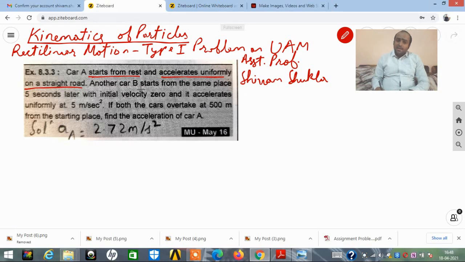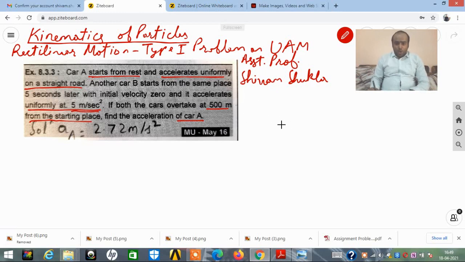What about car B? Yes, it starts from the same place 5 seconds later with initial velocity 0 and it accelerates at this much. Whatever the value of acceleration is given, it is constant, my dear friends, and it won't change. That is why it is also performing UAM. If both the cars overtake at 500 meters from the starting place, that is S is given, then find the acceleration of car A.